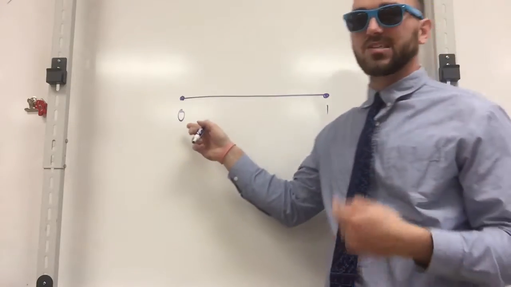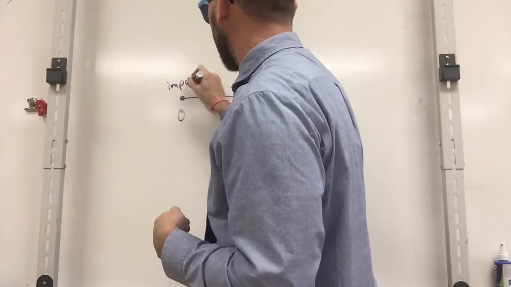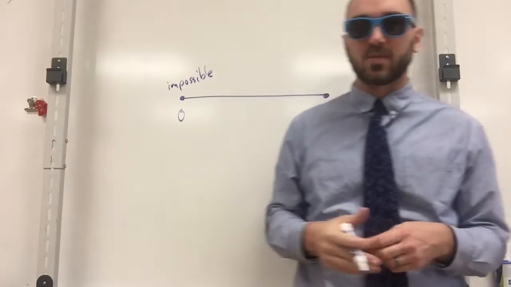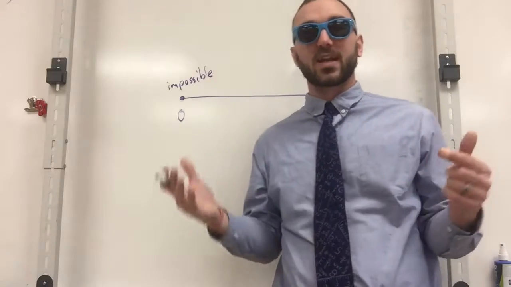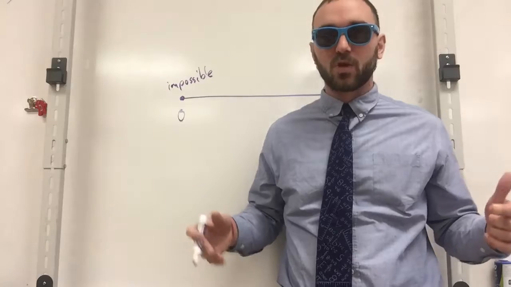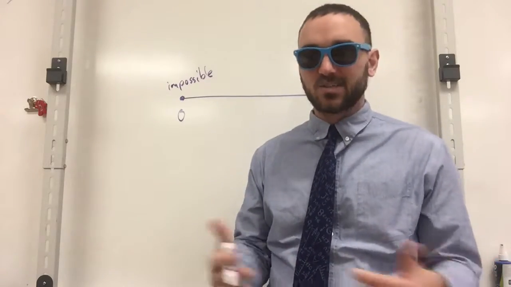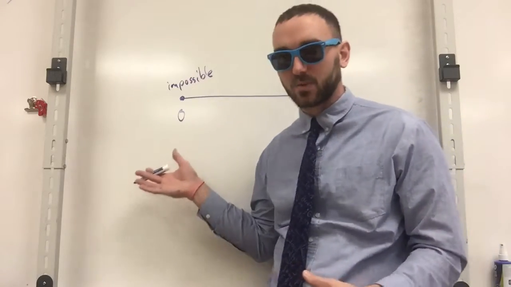Anything that has a 0 probability is an impossible event. So we have something that will never occur. Something like when you're rolling a 6-sided die, and the probability of rolling a 7. The probability of rolling a 7 is 0 out of 6. So we have no probability of actually rolling a 7, so that's an impossible event.